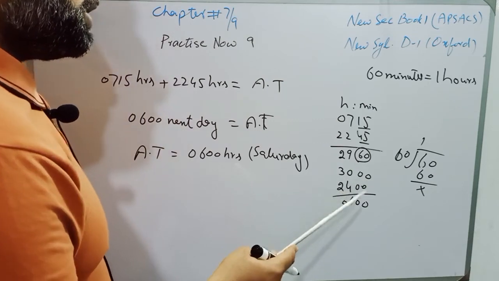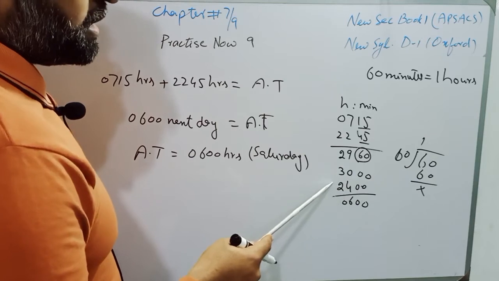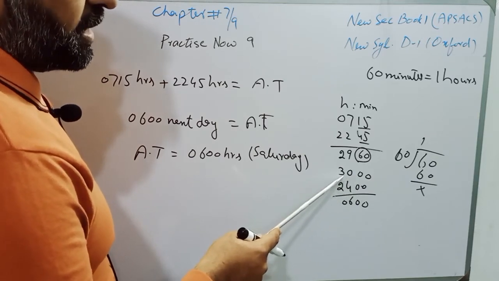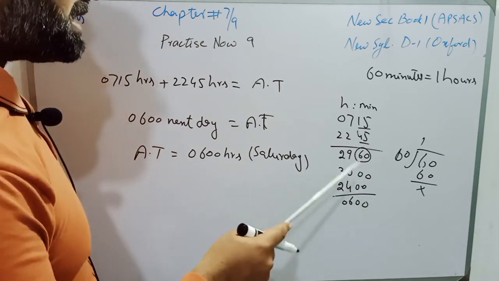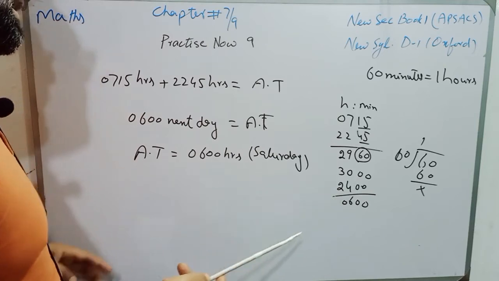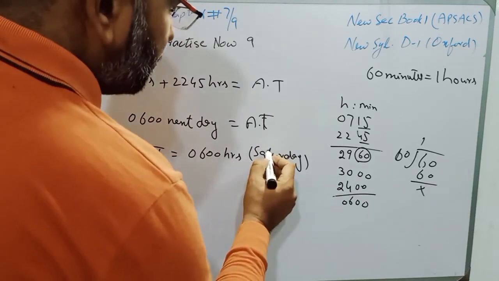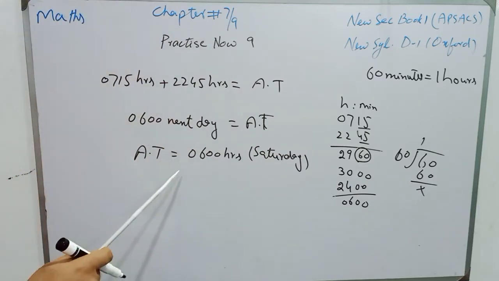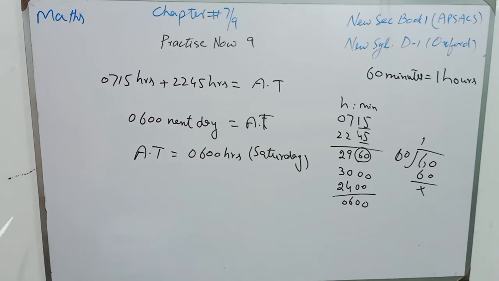And we know that 1 day is equal to 2400 hours. So we will subtract 2400 from 300, and it is 0600 hours. Next day, as 2400 hours have passed, means 1 day has passed, and the next day is Saturday. So the arrival time of the ship at Port Y is 0600 hours on Saturday.